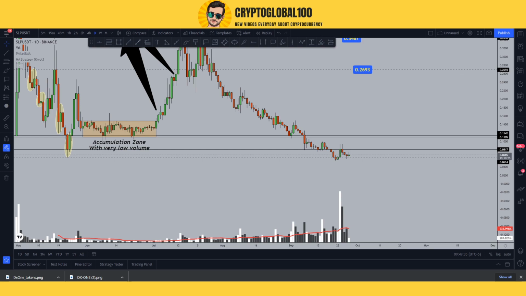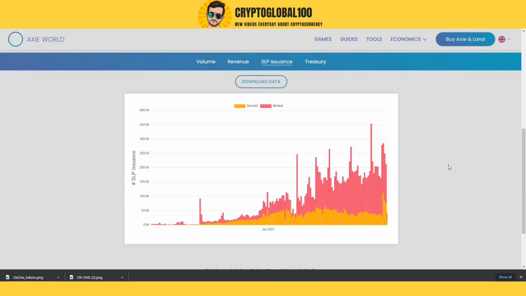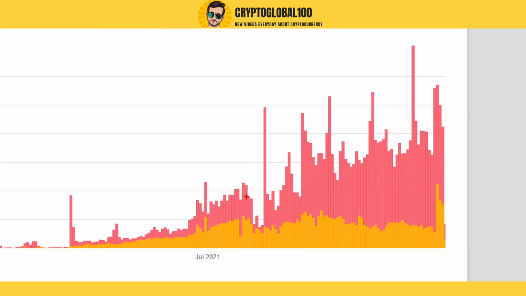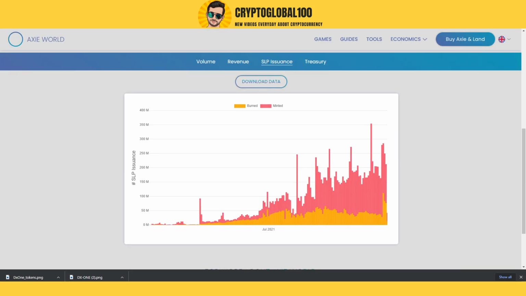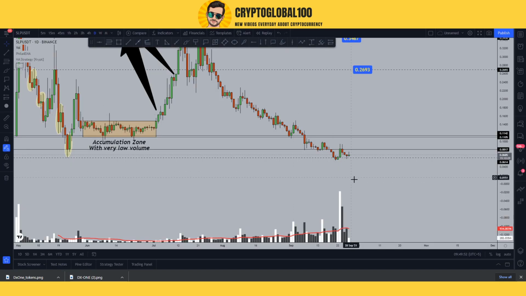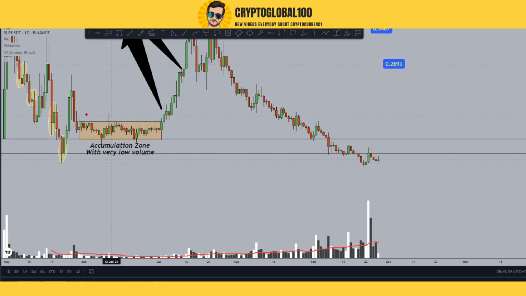So what is the thing? We need the SLP to come into this kind of phase where we can see the burning versus minting create a balance in between. Right now it's out of balance, and that is why the price is continuously going down and down. So this is the reason why the SLP token is decreasing in price, and we need to go into the balance zone and then into the accumulation zone like this one.